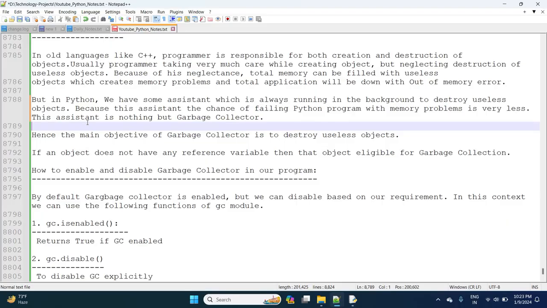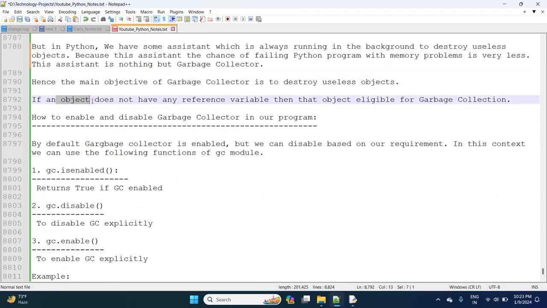The main objective of the garbage collector is to destroy useless objects. That means if an object does not have any reference variable, then that object is eligible for garbage collection.